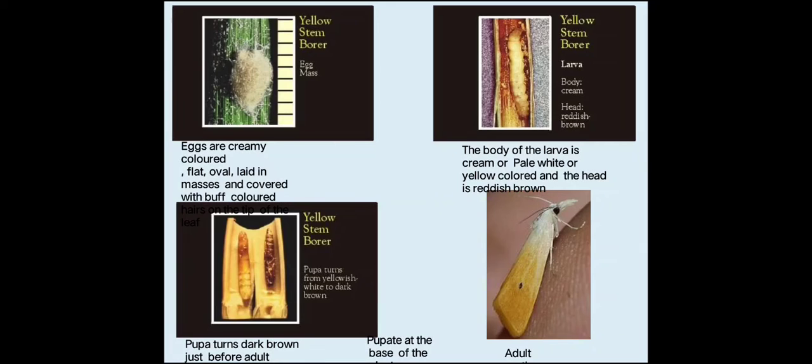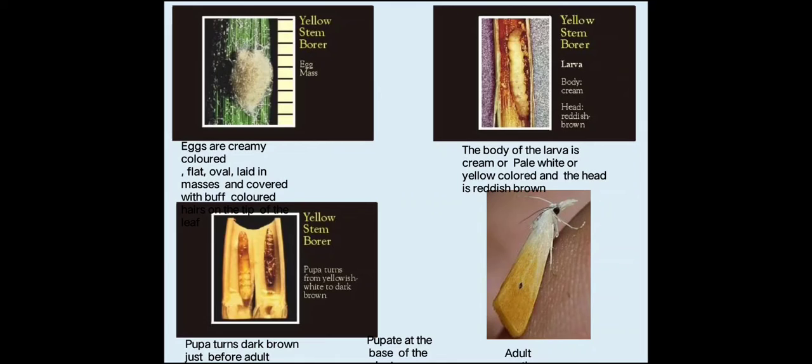When they lay eggs, the eggs are creamy in color, flat, oval, and laid in mass. Always remember the eggs will be covered with buff colored silken threads.